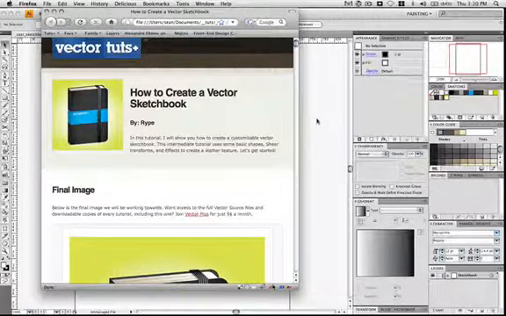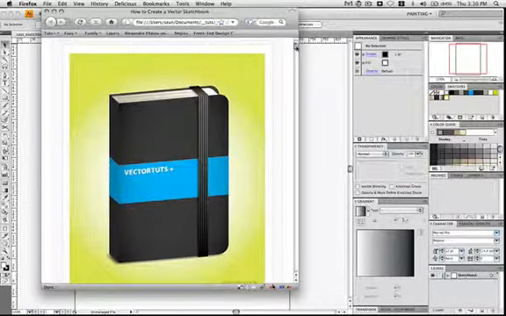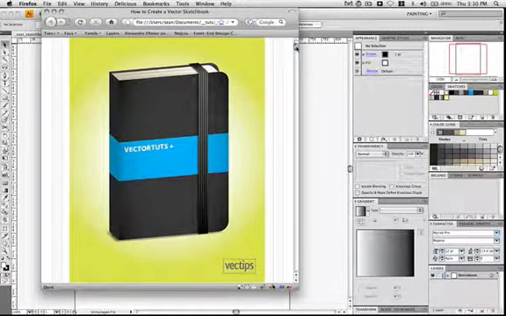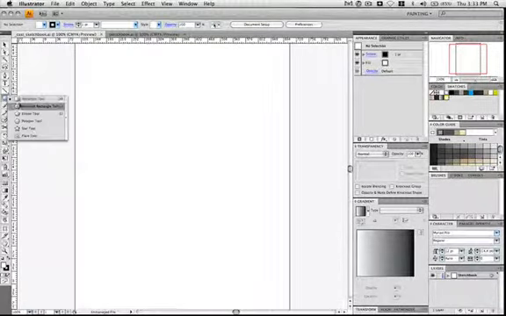To begin, let's first take a look at what we'll be creating. Here's the final image. And let's get started. First, open a new Illustrator document.